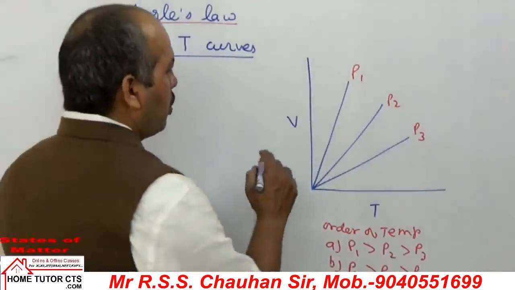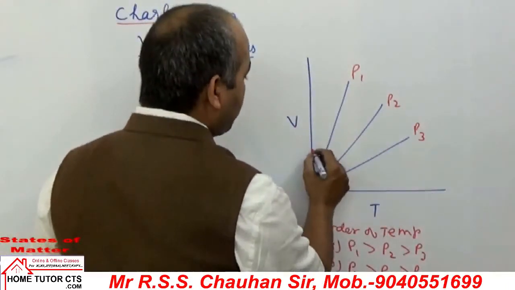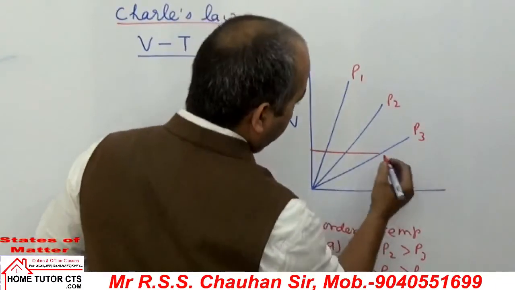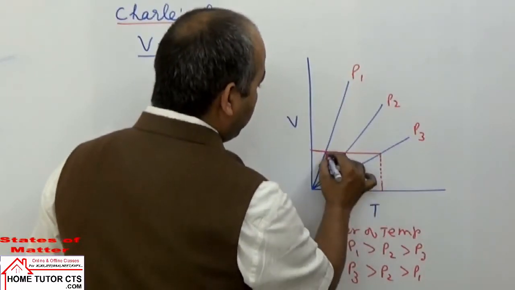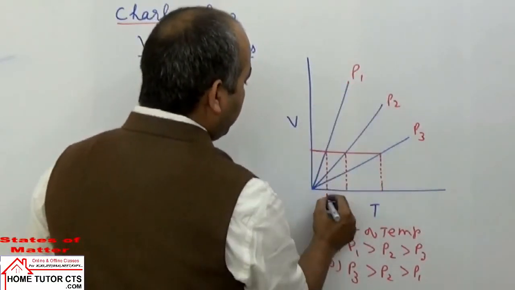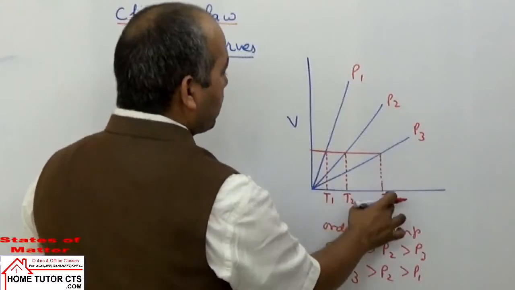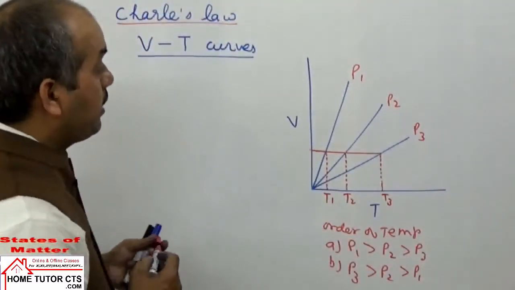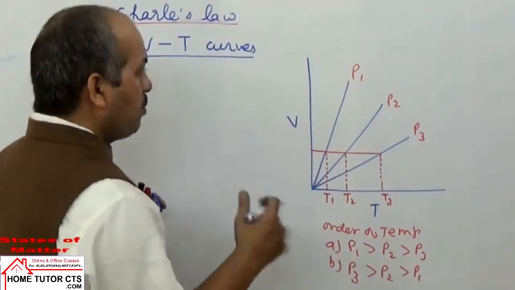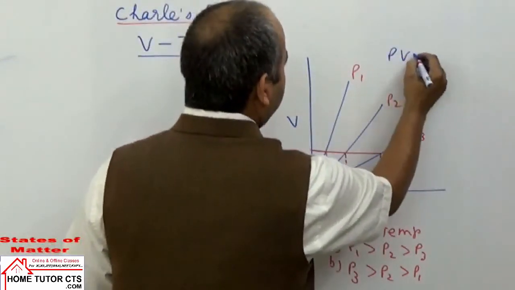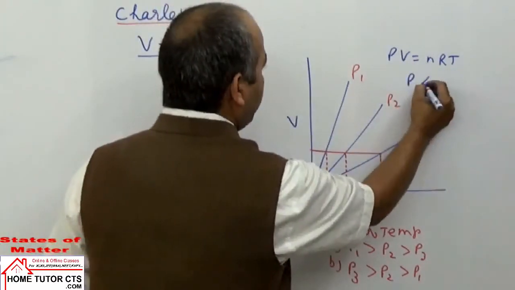As I told you in the previous case, draw a straight line which joins all the points, taking either V constant or T constant. If I take V constant, we get such a graph where three corresponding temperatures are taken. T1 is taken for P1 pressure, and T2 and T3 are the temperatures corresponding to P2 and P3 pressure. In the given case, volume is constant and the number of moles of gas is constant. From the gas equation PV is equal to nRT, with n constant and V constant, pressure of the gas is directly proportional to temperature.